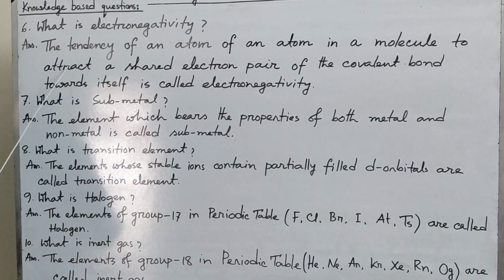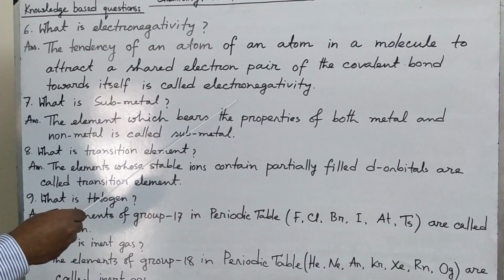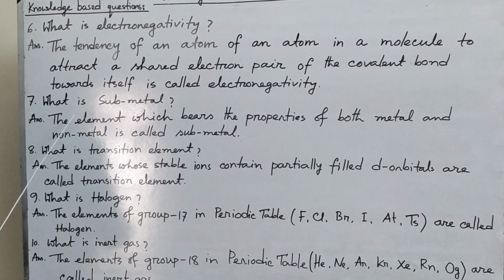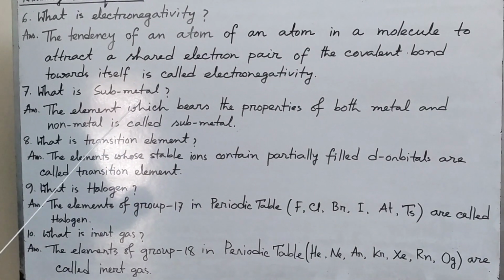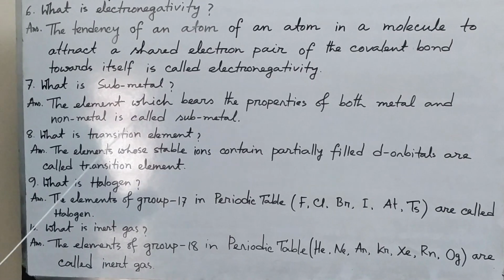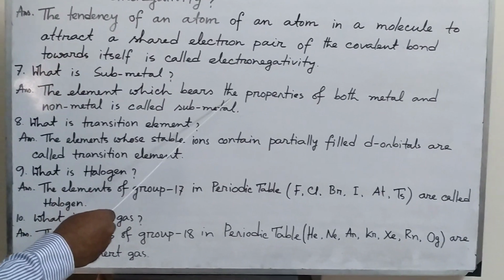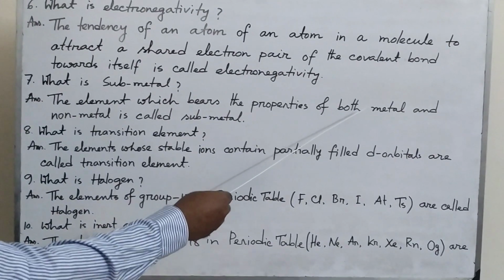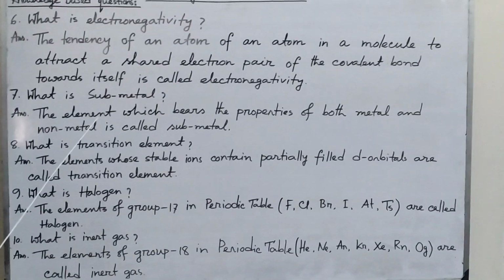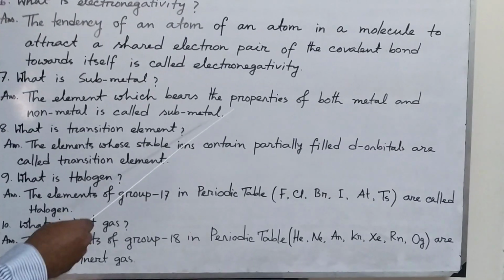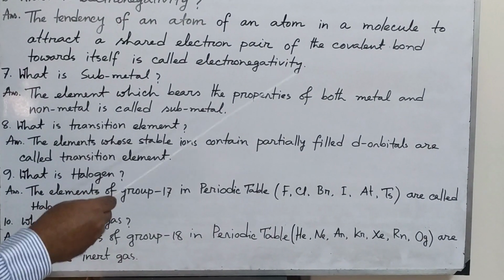The tendency to attract this pair of electrons is called electronegativity. Now, number 7. What is submetal? The element which bears the properties of both metal and non-metal is called submetal. That means submetals have the properties of both metal and non-metal. Example is silicon.